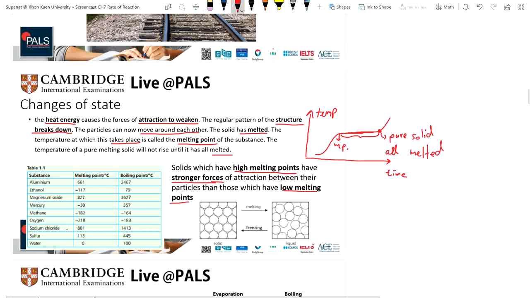The melting point of sodium chloride is 801 degrees Celsius, compared to magnesium oxide, which has a melting point of 827 degrees Celsius. So magnesium oxide has a higher melting point, which means the attraction force of magnesium oxide is stronger than the attraction force of sodium chloride.